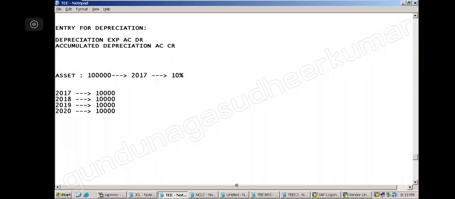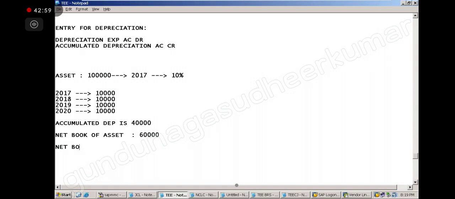So now the accumulated depreciation is 40,000. What is the net book value? 60,000. So how are you getting the net book value? Asset minus accumulated depreciation.